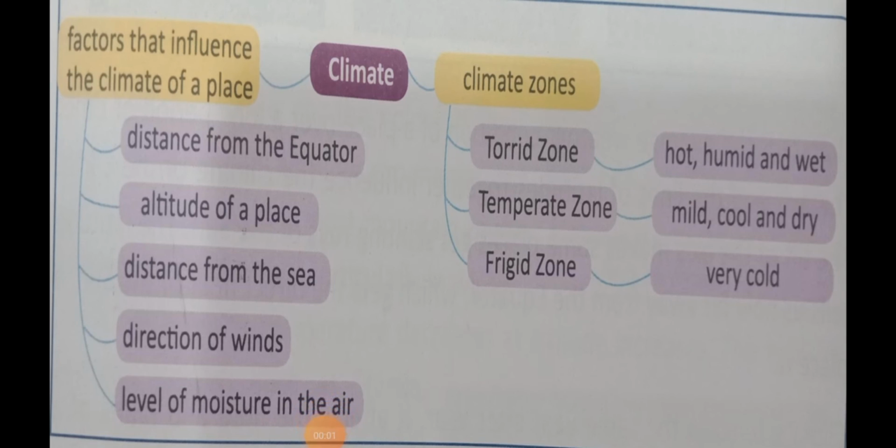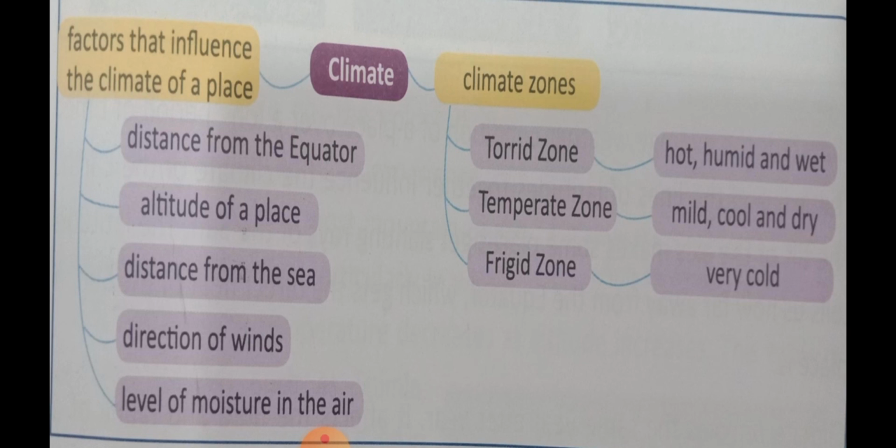So students, what we have learned in this video, we have learned the factors which influence the climate of a place, which are distance from the equator, altitude of a place, distance from the sea, direction of winds, level of moisture in the air.